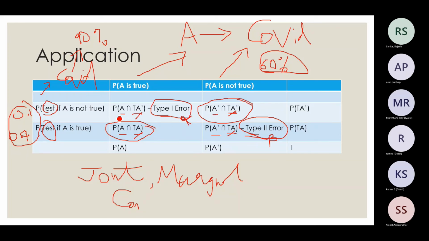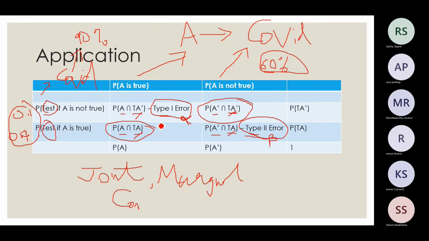Okay, so out of these four outcomes, two are acceptable. That I am not having COVID and the test told me that I am not having COVID. The other two cases are either I am not having COVID and the test told me I am COVID positive, or I am COVID positive and the test told me that I am not having COVID. So which one of these is a more serious type of error?